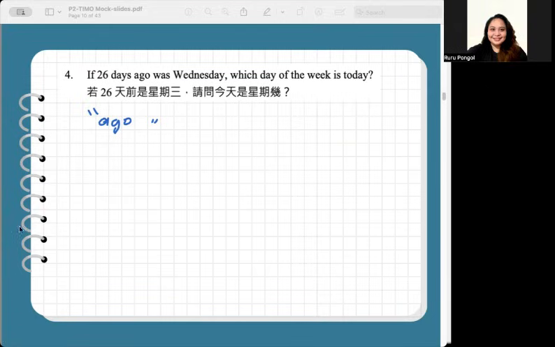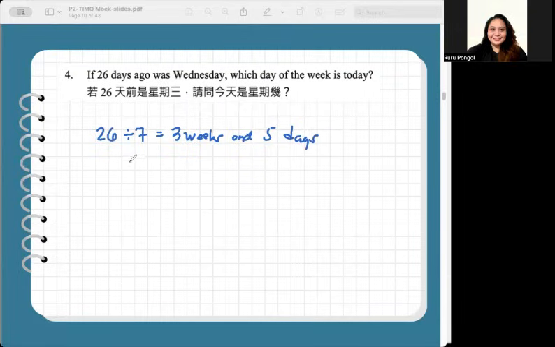If there are 26 days, you divide that by 7 since the days of the week repeat every 7 days. So divide 26 by 7. That's 3 weeks and 5 days.